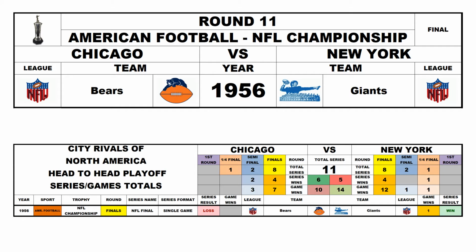Round 11, NFL Championship 1956, Chicago Bears versus the New York Giants. The Giants won the championship this year, so now it's Chicago 6, New York 5.